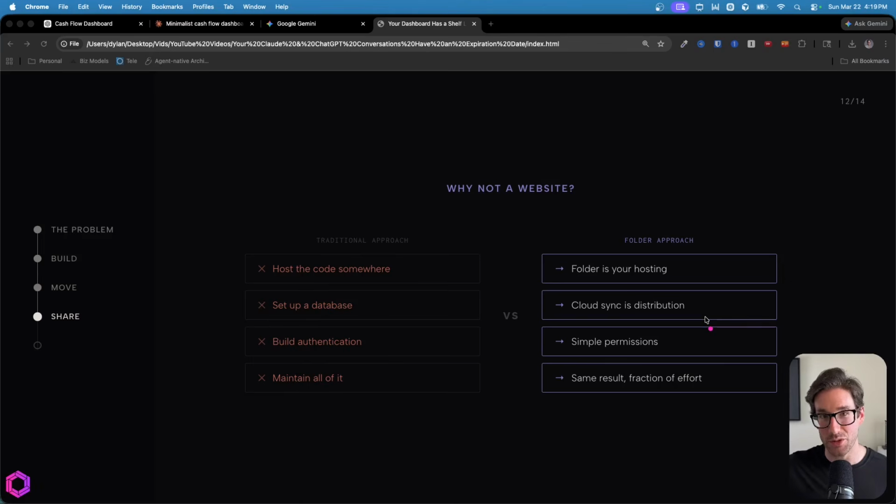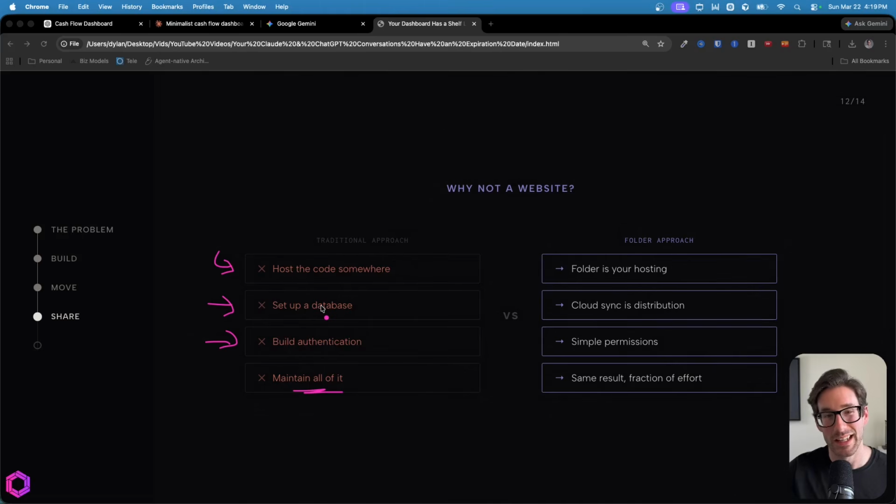Reason being is if you take that traditional approach, you're going to have to host that HTML somewhere. You'll likely have to host that data associated to the dashboard over time. You'll need to add authentication to ensure that random people on the internet can't find that dashboard and the data associated to it, and a bunch of other things. And also, you have to maintain it over time.